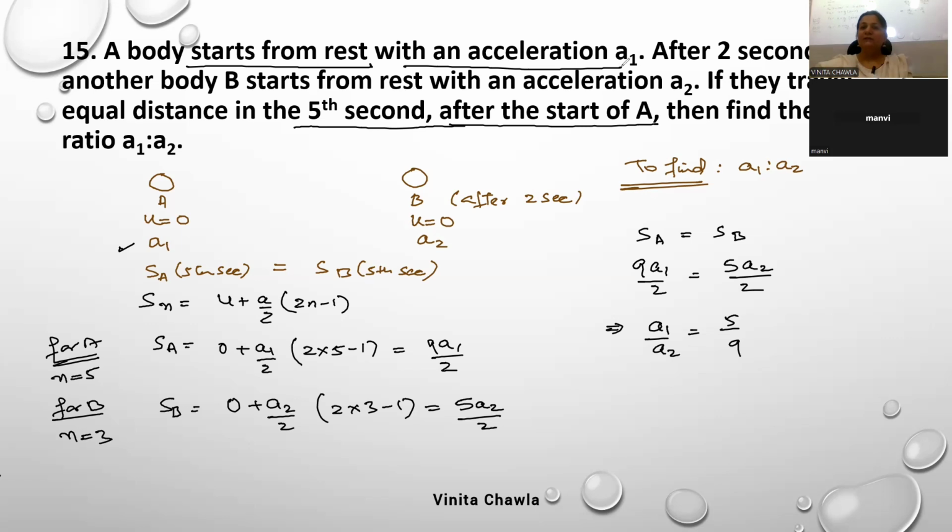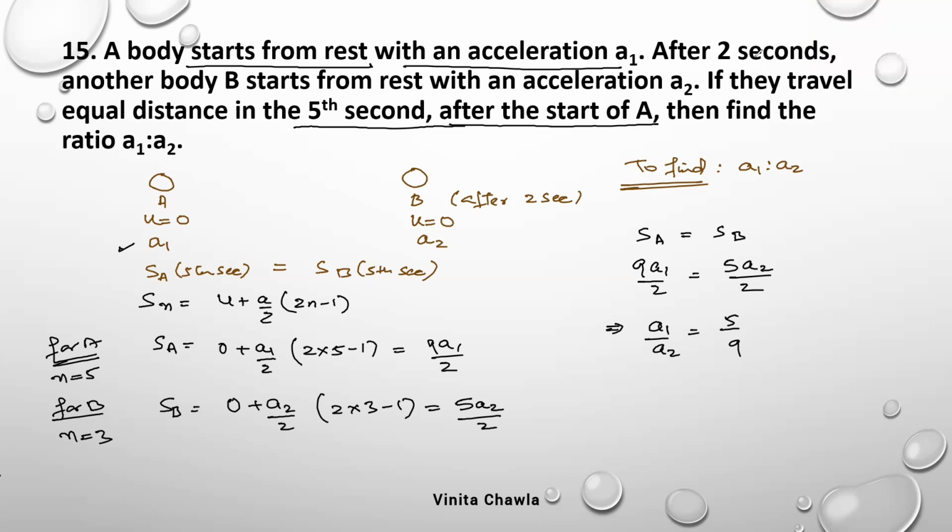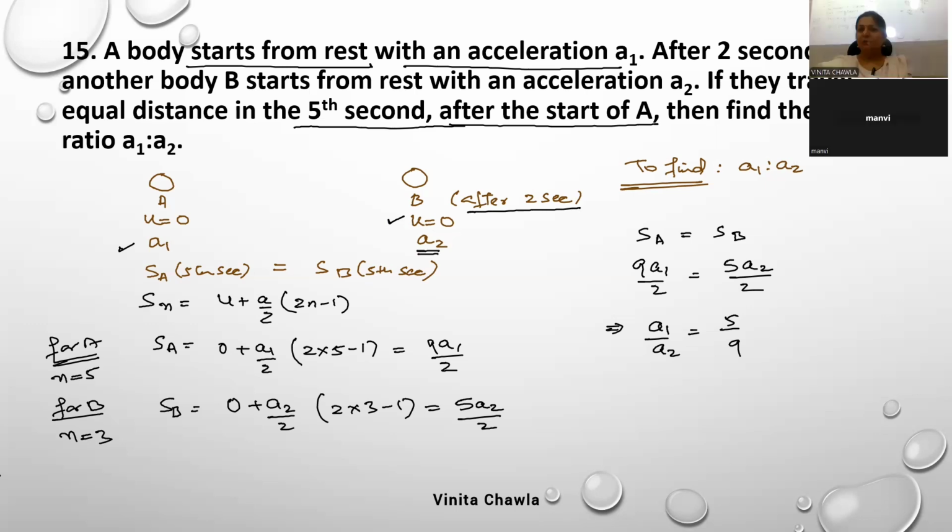Second, after 2 seconds, another body b starts from rest. After 2 seconds another object starts from rest, so its initial velocity is also 0, but with an acceleration a2. So acceleration is a2 for this object. But this object b has started its journey after 2 seconds. It is given to us that they travel equal distance in the 5th second after the start of it. See, we know the distance formula.